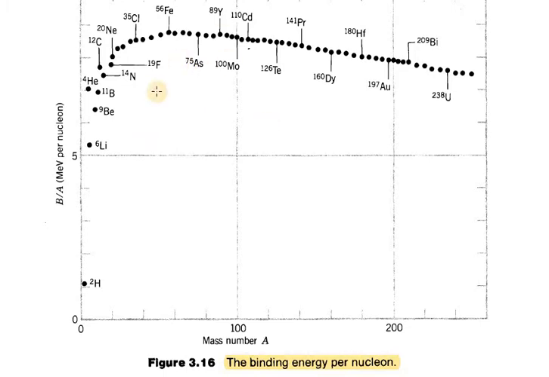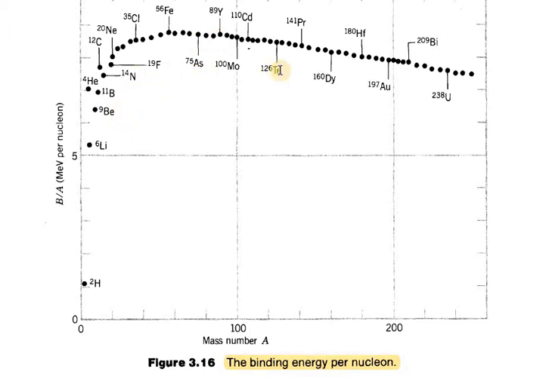empirical mass formula. We have already seen that we can also define nuclear fission and fusion from this curve. Here lighter nuclei, when they add up, they become larger nuclei. That is nuclear fusion. They liberate energy. Then if you break the heavier nuclei, they become lighter nuclei. Then again they liberate energy. Binding energy per nucleon increases.